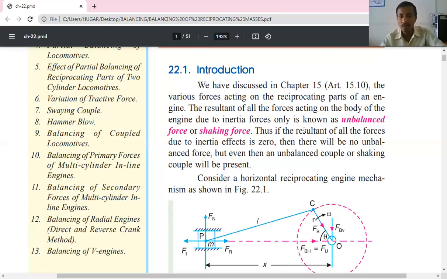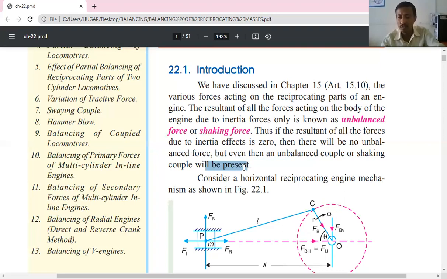Thus, if the resultant of all the forces due to inertia effect is zero, then we say that the force is balanced, meaning there will be no unbalanced force. But even then, an unbalanced couple or shaking couple may be present.